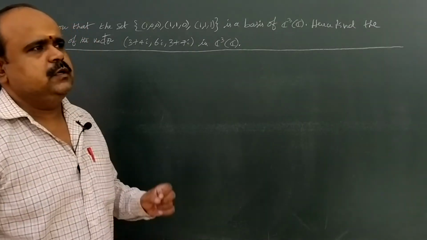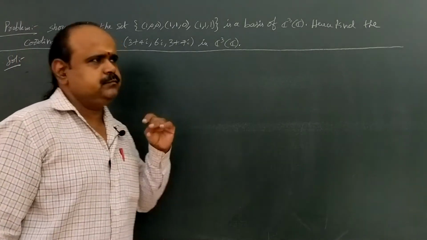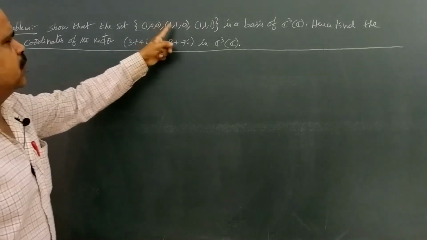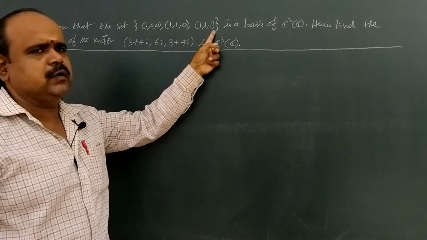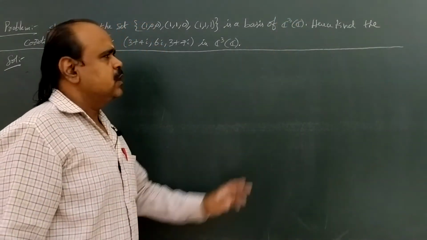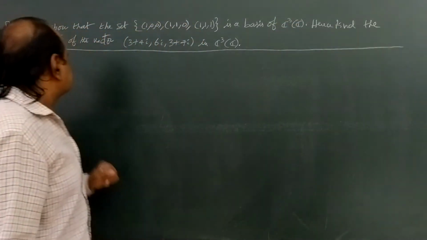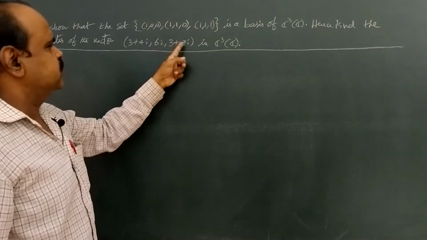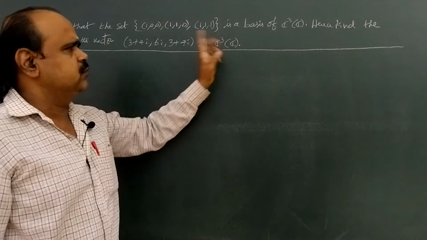Okay students, next comes a problem. Show that the set {(1,0,0), (1,1,0), (1,1,1)} is a basis of C cubed over C. Hence find the coordinates of the vector (3 plus 4i, 6i, 3 plus 7i) in C cubed over C.